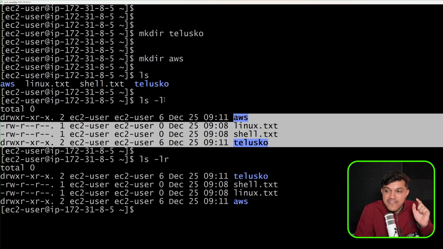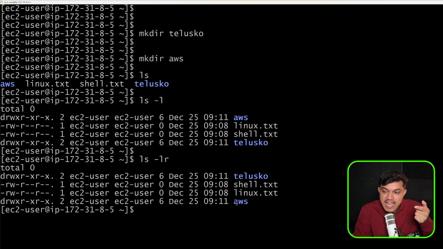With -l it is alphabetical order, and with -lr it is alphabetical reverse order, Z to A. First Telusko, so first T, then S, then L, then A. Here first A, L, S, T. Alphabetical increasing order and alphabetical reverse order, -lr.